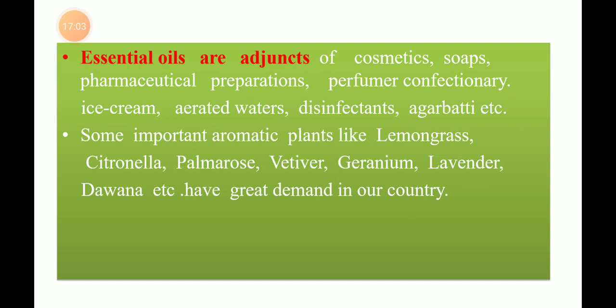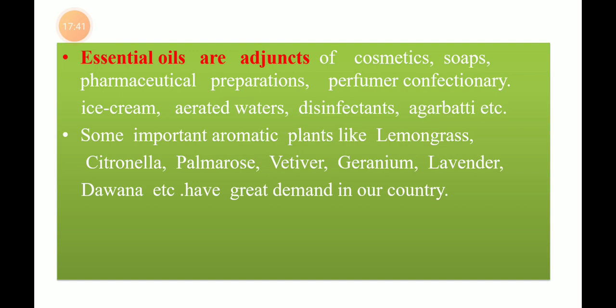Some important aromatic plants. Here, some of the names of the important aromatic plants are given: lemongrass, citronella, palmarosa, vetiver, geranium, lavender, davana. These plants have a great demand in our country. There is a great demand for the above aromatic plants in India, that is lemongrass, citronella, palmarosa, vetiver, geranium, lavender, and davana.